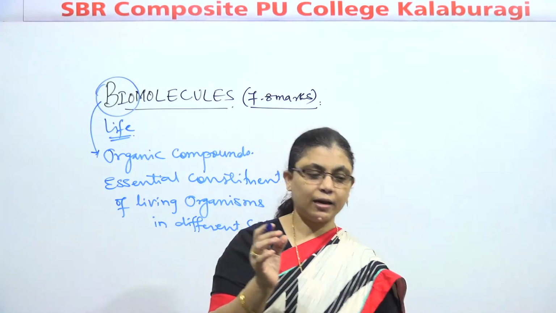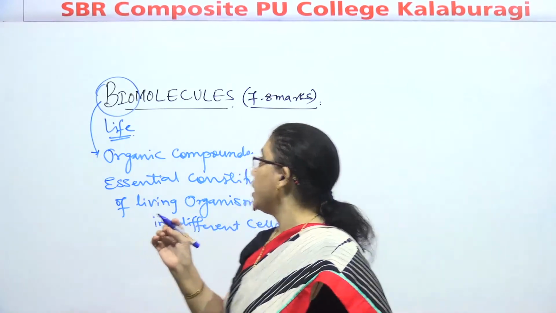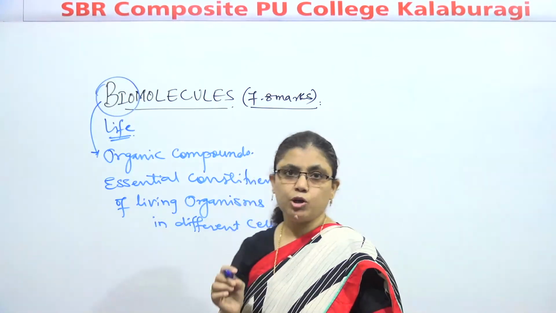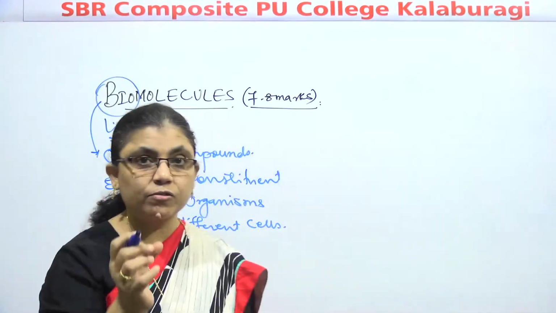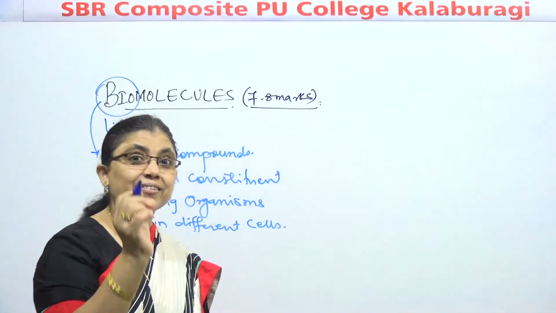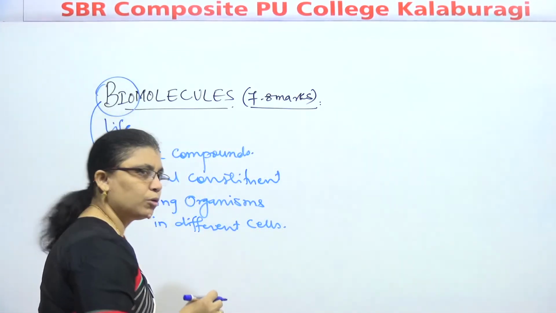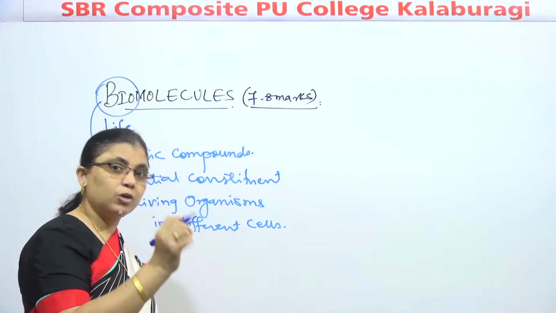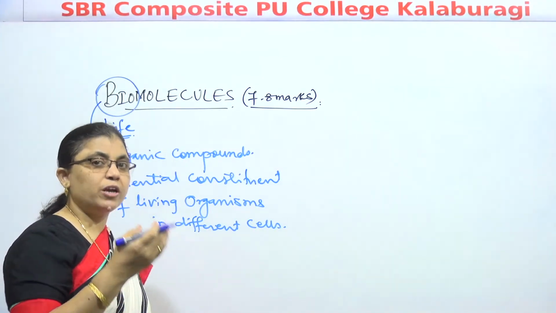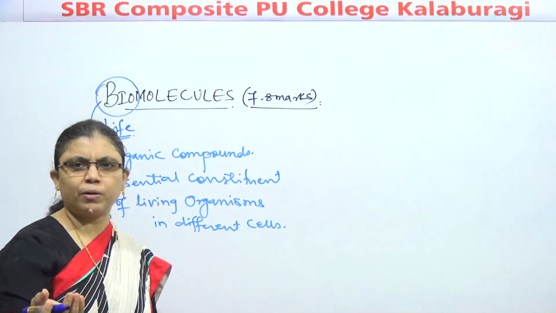And one more thing we need to remember: whenever we are going for biomolecules, they may be complex molecules, they may be simple molecules. But most of the biomolecules are complex only. But if you are going for amino acid, it is a simple molecule.